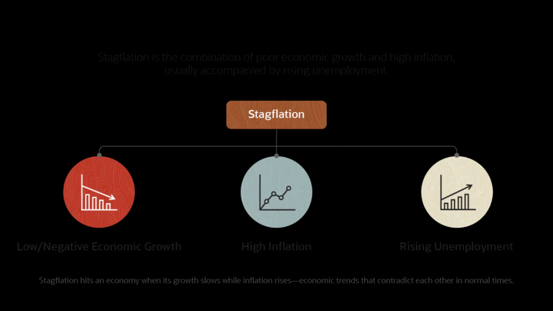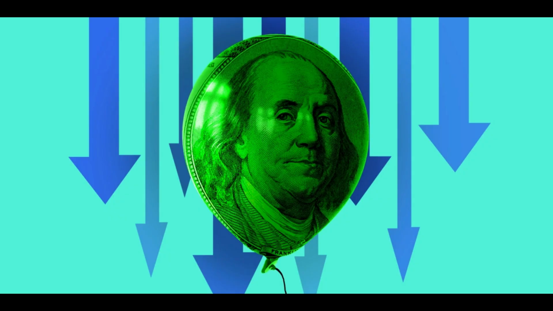For example, if there is a sudden decrease in the supply of oil due to a geopolitical crisis, the price of oil would increase significantly. This would lead to an increase in the cost of production for businesses that rely on oil, which could cause them to raise their prices in order to maintain their profit margins. This, in turn, would lead to inflation.